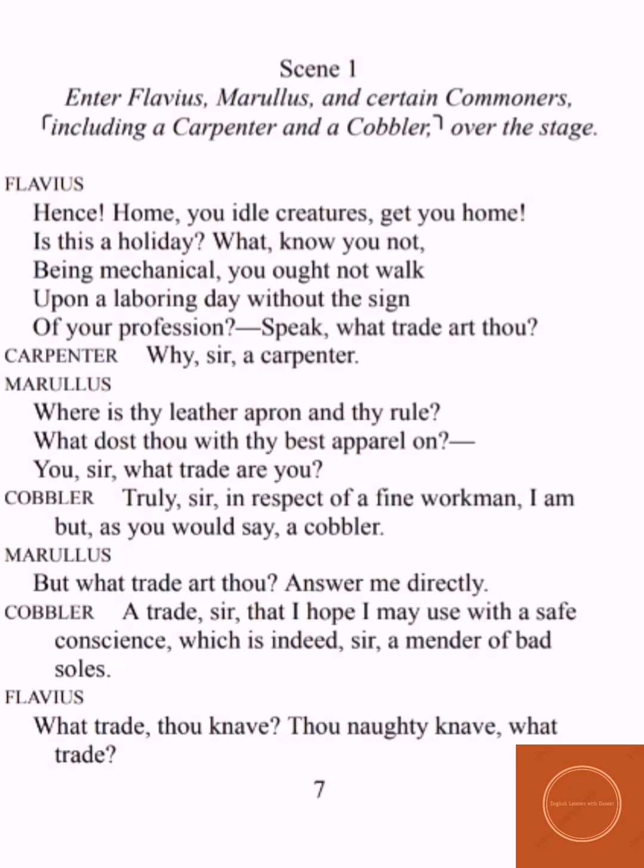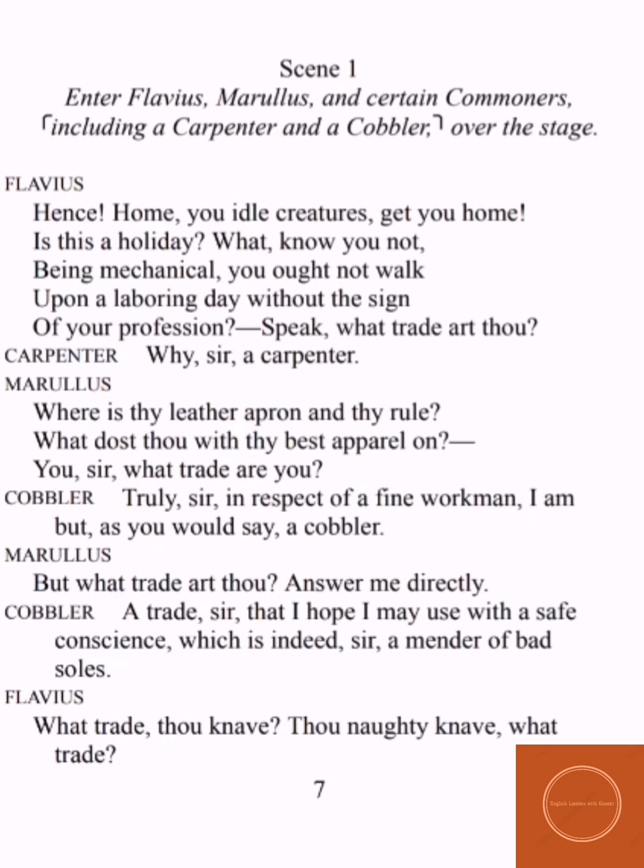Flavius: Hence home, you idle creatures, get you home. Is this a holiday? What, know you not, being mechanical, you ought not walk upon a labouring day without the sign of your profession. Speak, what trade art thou? So Flavius is addressing the common people on the streets of Rome as idle creatures: why are you all here? Go to your homes. Do you think that this is a holiday?